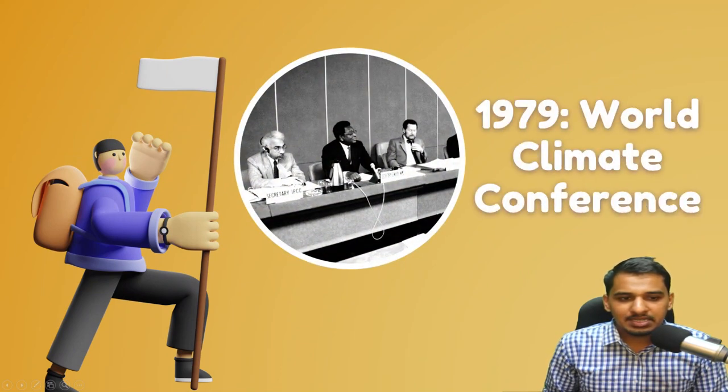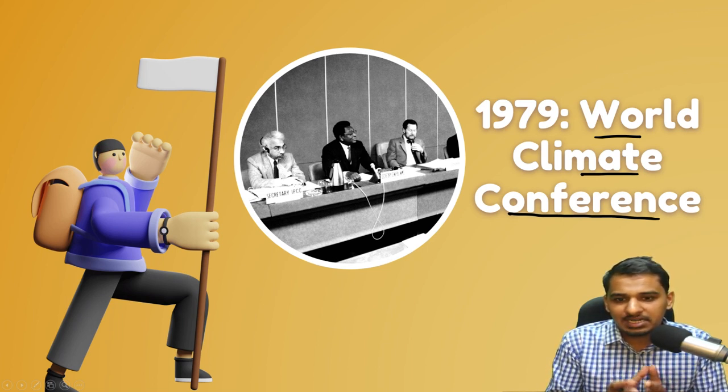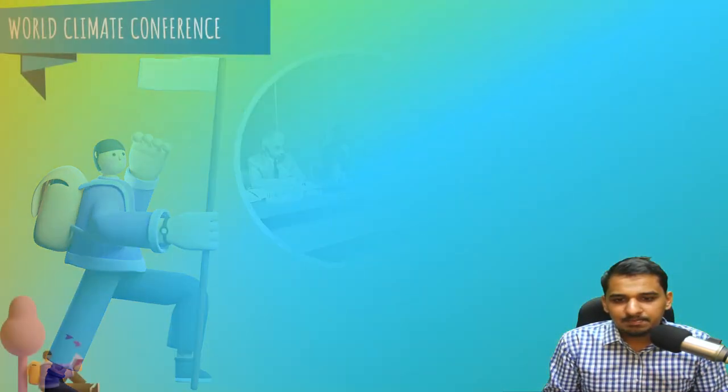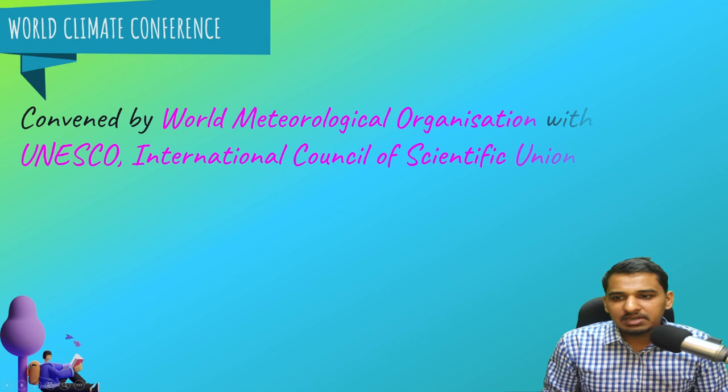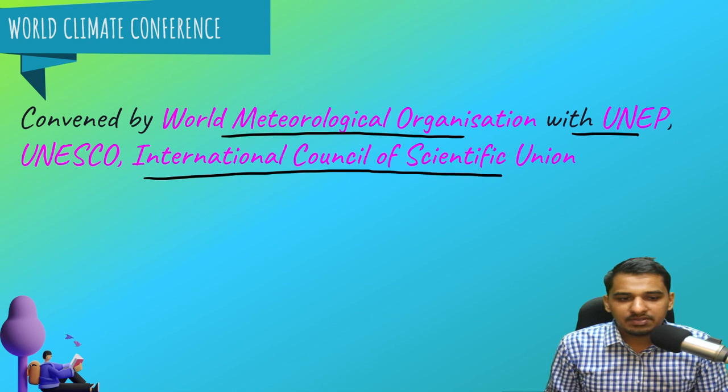Now let us move ahead to the second conference, the World Climate Conference of 1979. This conference led to a better study and understanding of climate. This is the significance of the conference. It was convened by the World Meteorological Organization, WMO, with UNEP, UNESCO, and the International Council of Scientific Unions. These were the conveners of the conference.